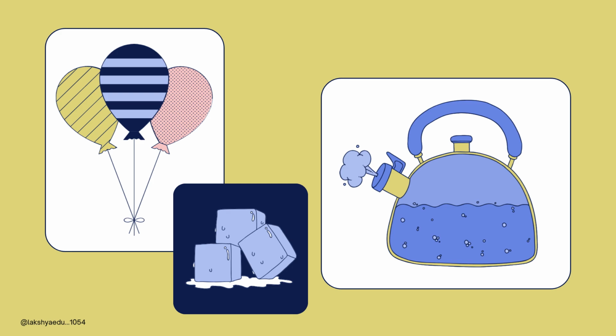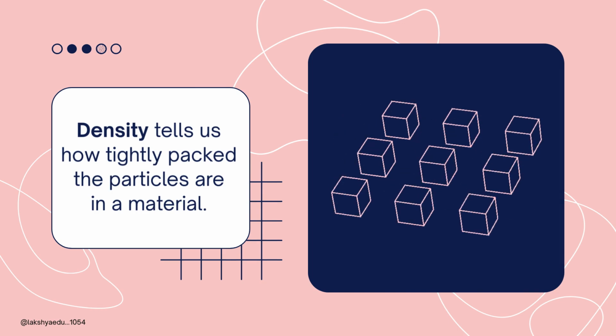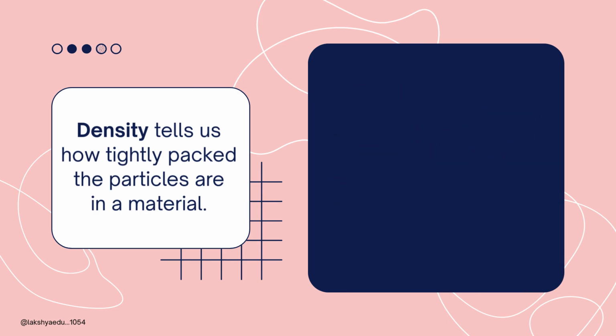In solids, particles are tightly packed, so they have high density. In liquids, particles are less closely packed, so they have moderate density. In gases, particles are far apart, so they have very low density. Density tells us how tightly packed the particles are in a material. If the particles are packed closely together, the substance has high density. If the particles are far apart, the substance has low density.